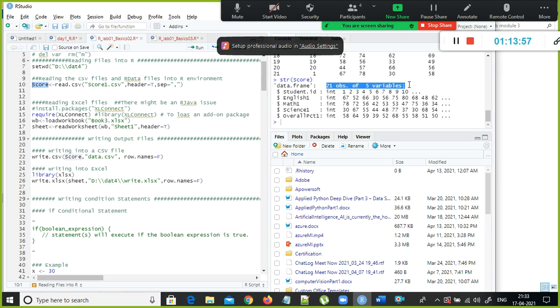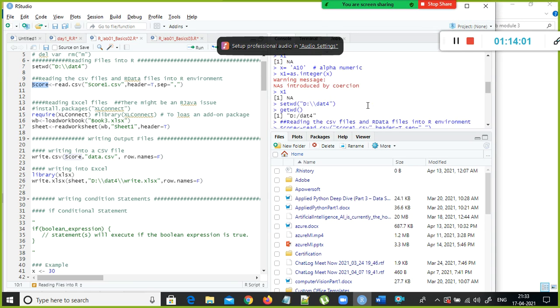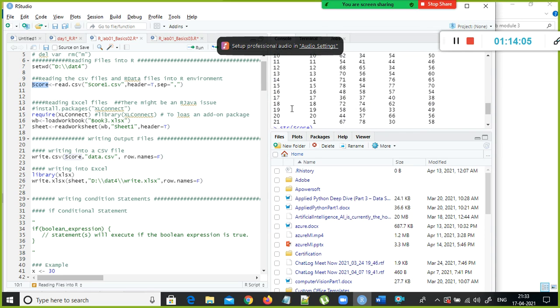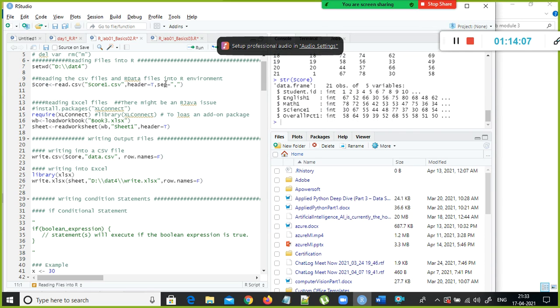So that T means header equal to T you have given, right? What is that actually? In line number 10, you have given read.csv and you have put score.csv. Header equal to T means the top row that you mean. Yeah, so see, okay, good.